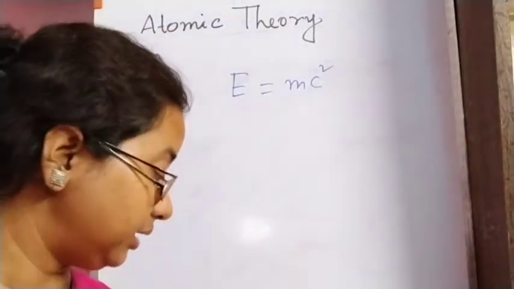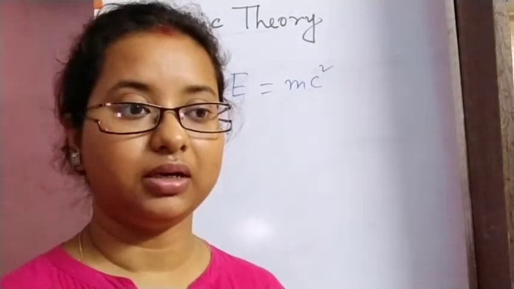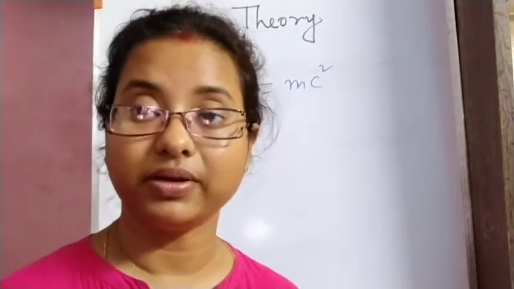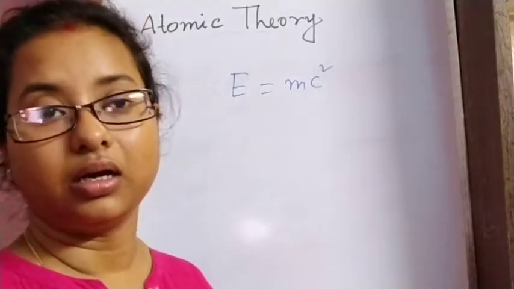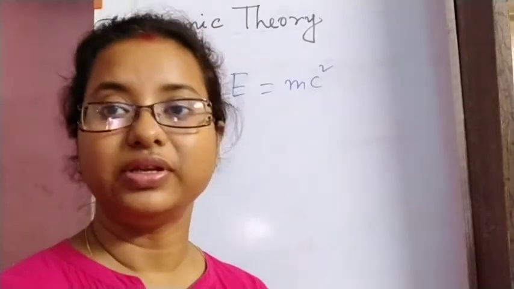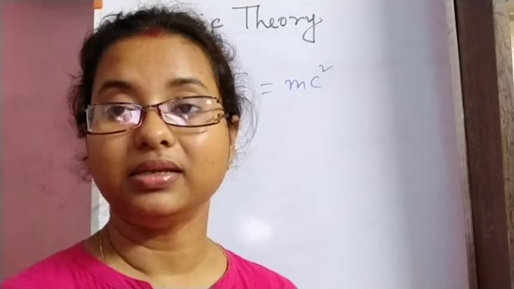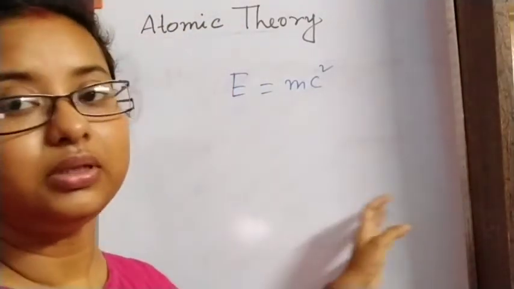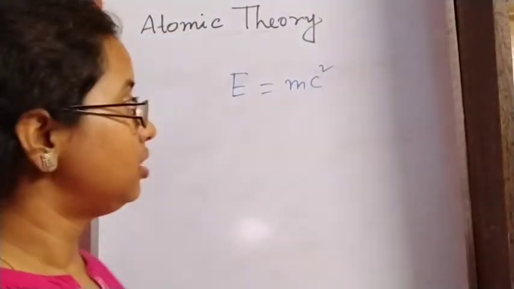And Gay-Lussac told that gaseous substances react in a simple whole number ratio by their volume to produce any other gas. So when gaseous substances react together, their volumes will be in a simple whole number ratio.